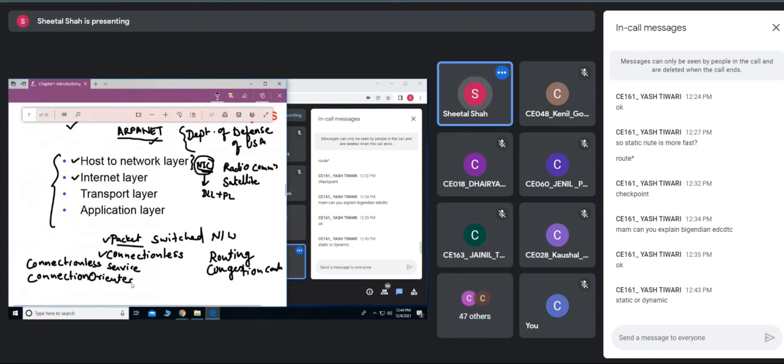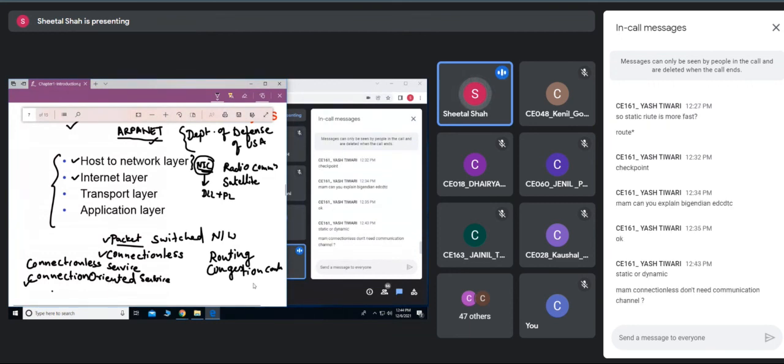In a connection oriented service, before the transmission of the data is carried out, a connection is established between source and destination, and then the data is transmitted, and hence it is known as a connection oriented service. The protocol used here is TCP, that is transmission control protocol.